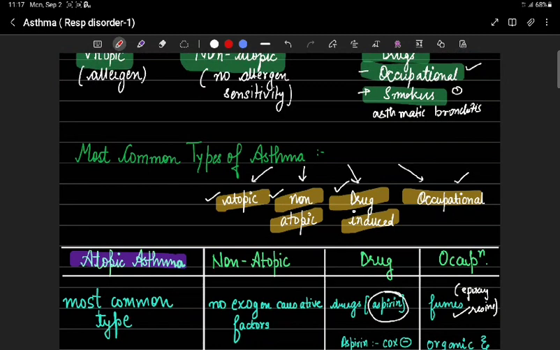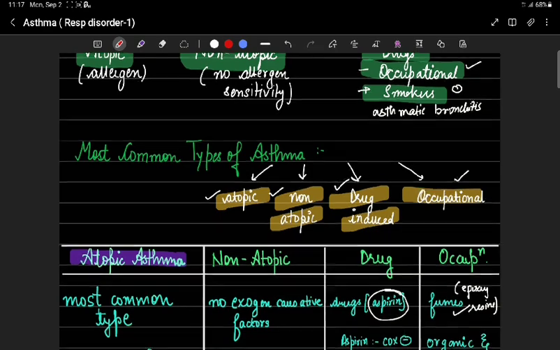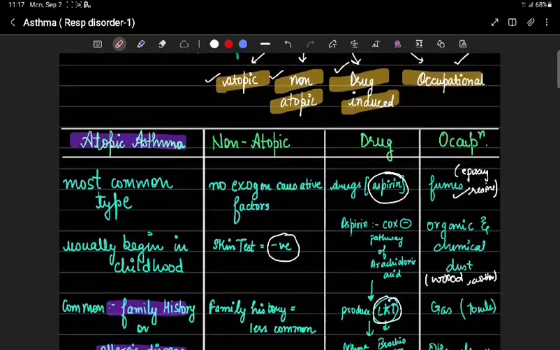The most common types of asthma are atopic, non-atopic, drug induced, and occupational. Now we are going to study them one by one. Atopic asthma.